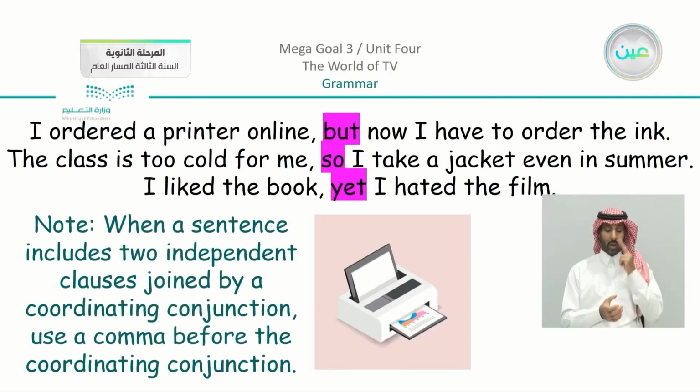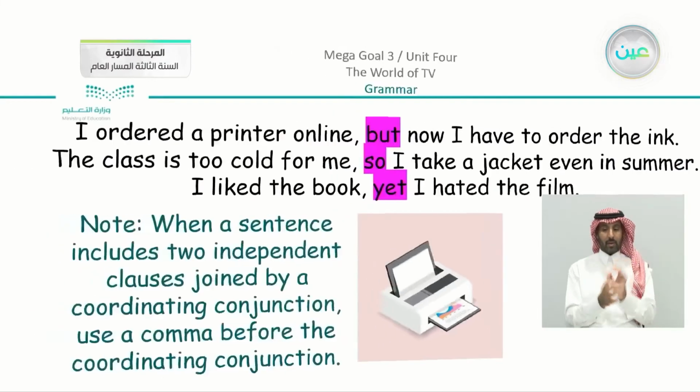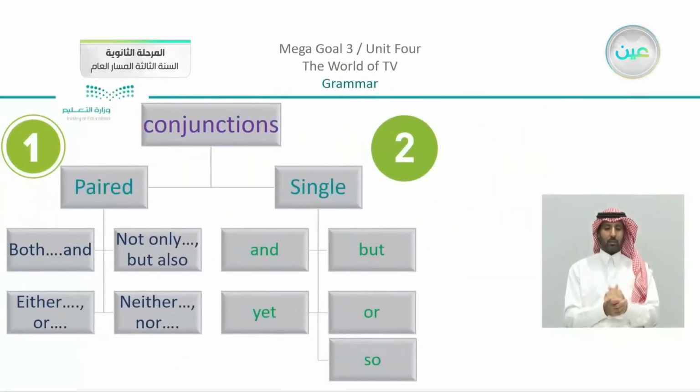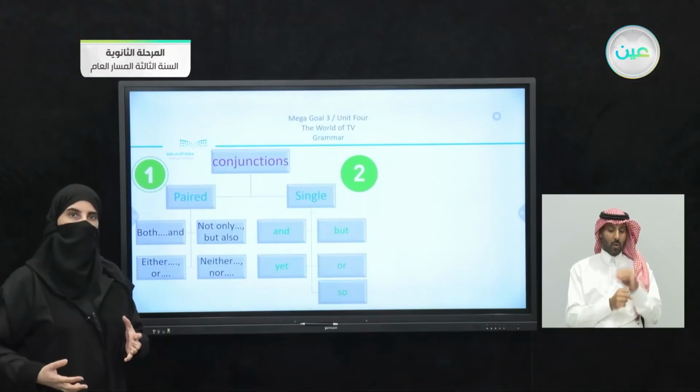Note when a sentence includes two independent clauses joined by a coordinating conjunction, use a comma before the coordinating conjunction. Now we have here a complete outline of what I have just explained for you.